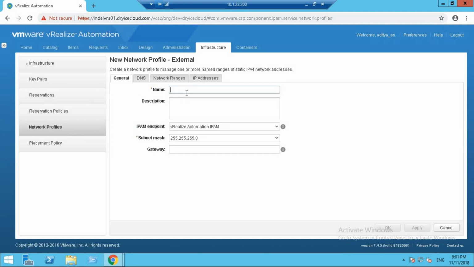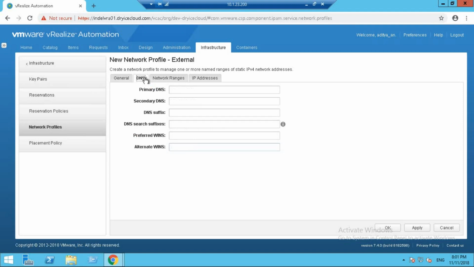Okay, let's provide it a name, NP hyphen, and provide a description. You can select an IPAM endpoint. It could be the internal vRealize Automation IPAM or any other third-party IPAM tool that you have. As you can see, we have some other ones present, but we're not going to use that. Provide a gateway. Just going to take a random one here.